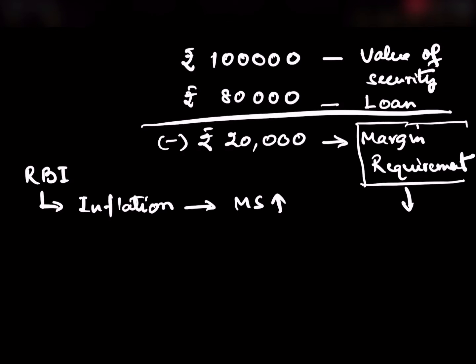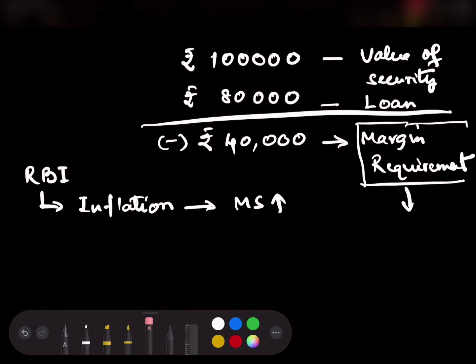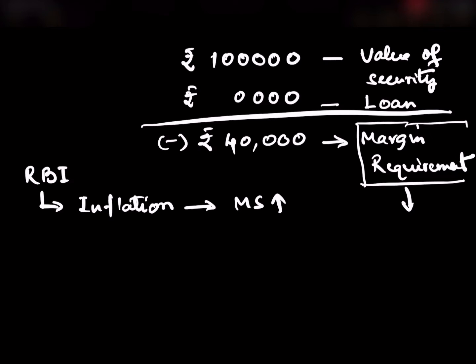That means instead of 20,000 as the margin requirement, the RBI asks the commercial banks to keep margin requirement as 40,000. That means we have to make adjustments in the amount of loan which is given out. So instead of 80,000, now only 60,000 rupees will be given out as loan, isn't it?